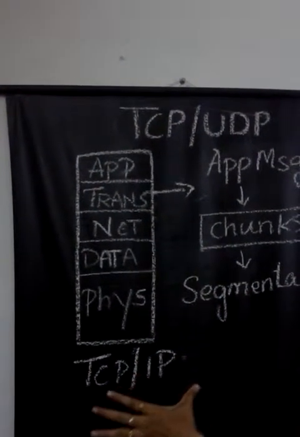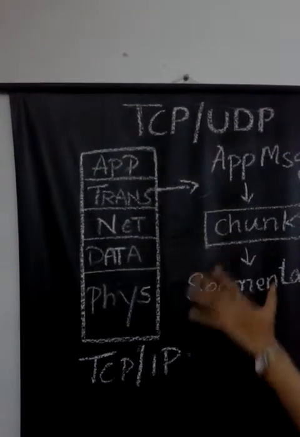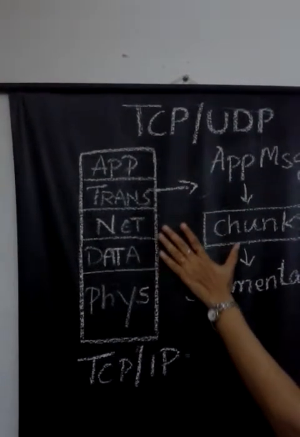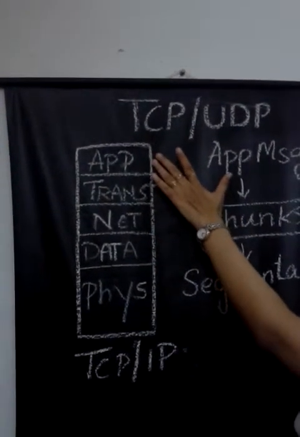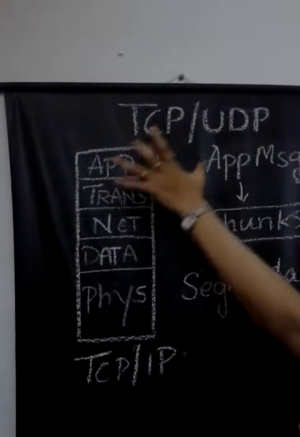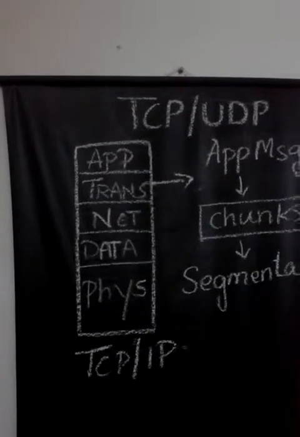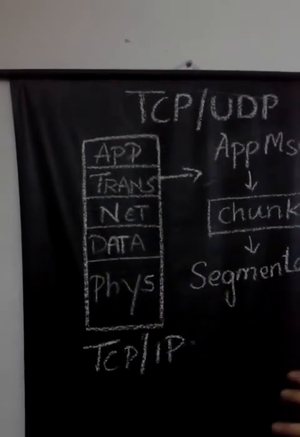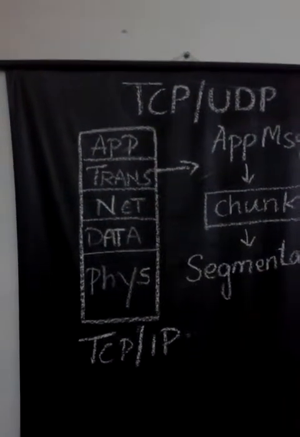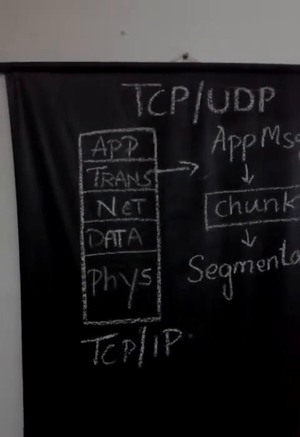So this is the TCP/IP model. Here we have 5 layers: physical layer, data link layer, network layer, transport layer and application layer. These protocols fall under the transport layer. Before going into the depth of these protocols, we will see what the transport layer is and its functionality.